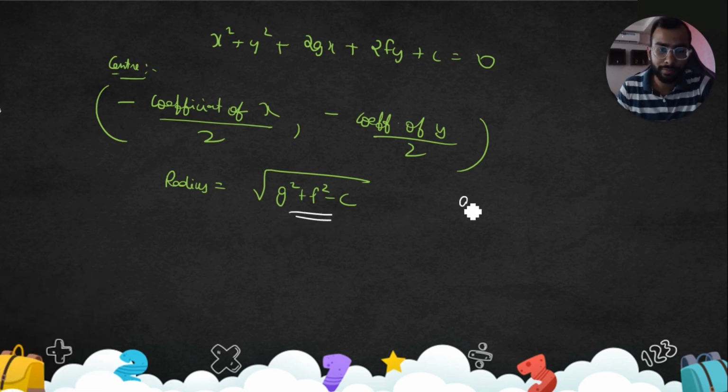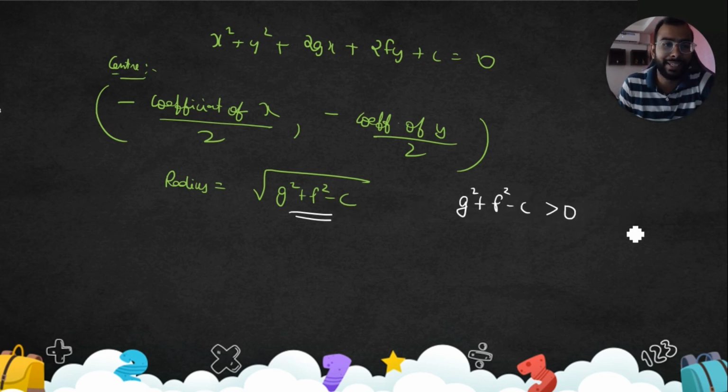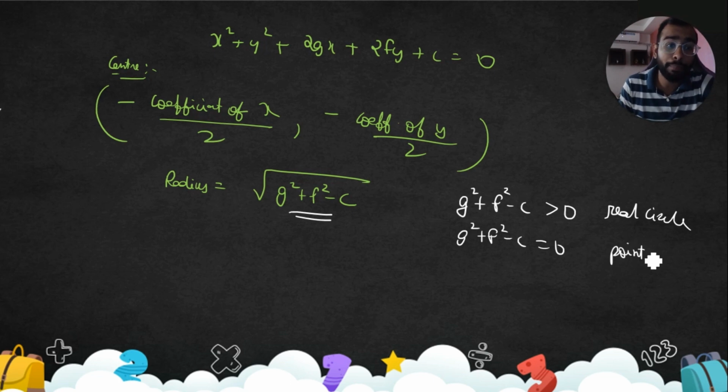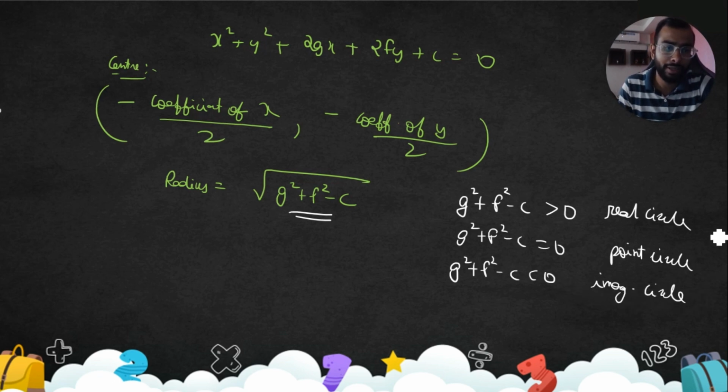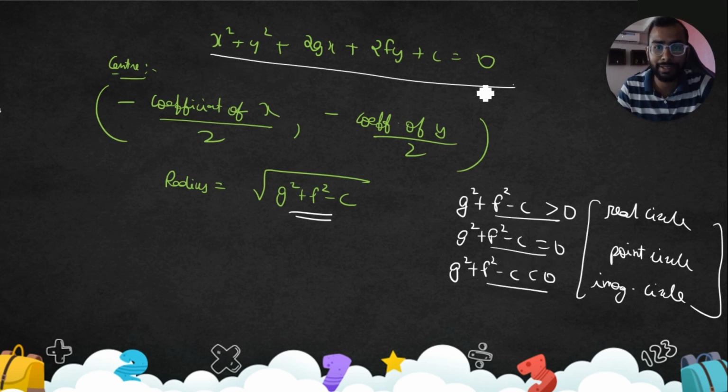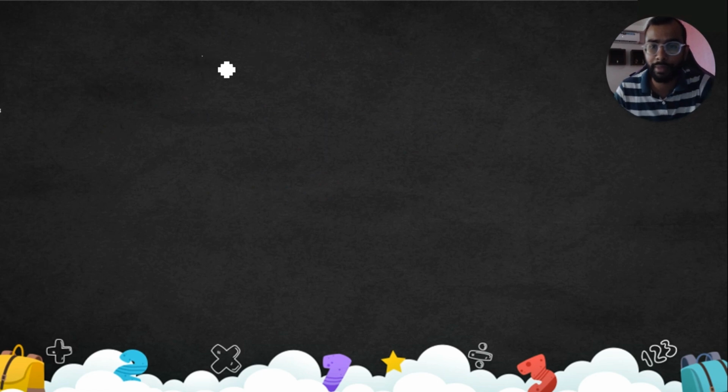Now the first thing is, if g square plus f square minus c is greater than 0, it means the radius is real, so we'll say it is a real circle. If g square plus f square minus c is equal to 0, the radius is 0, so it is what we call a point circle. What is a point circle? Just a point. If g square plus f square minus c is less than 0, we'll say it's an imaginary circle, or no real circle is possible. Three cases are there. Easy? Yes. Let's see one question.